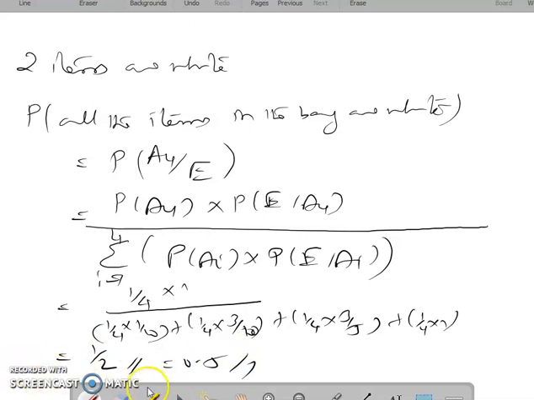So, what is the chance that all the items in the bag are white? That will be approached with the help of Bayes theorem in this manner here. And then you can get the value of the probability, which will be 1 by 2, that is 50% chances are there.